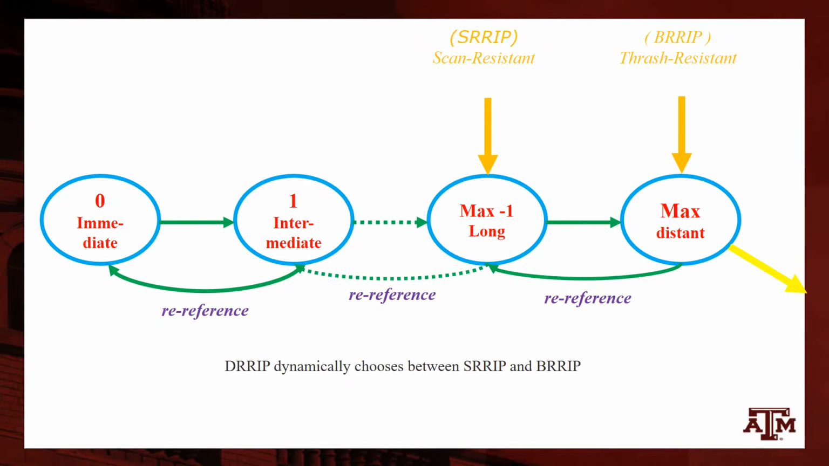Both SRRIP and BRRIP evict cache blocks with maximum RRPV values. If none of the blocks have the maximum value, then the RRPVs of all the blocks are incremented till a block is evicted.